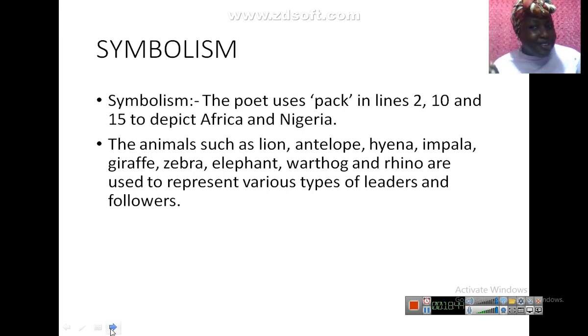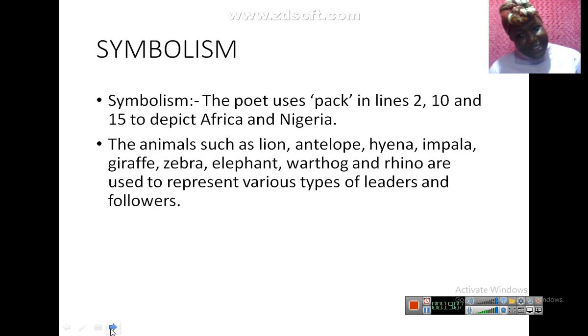Say it again. Beautiful. Now, the animals such as the lion, antelope, hyena, impala, giraffe, zebra, elephant, warthog, and rhino are used to represent various types of leaders and followers. Me, in Nigeria here, I know who is lion. I won't mention names, but I know who the lion is.